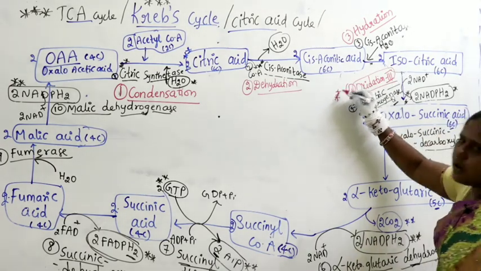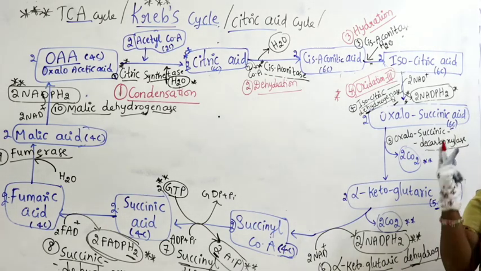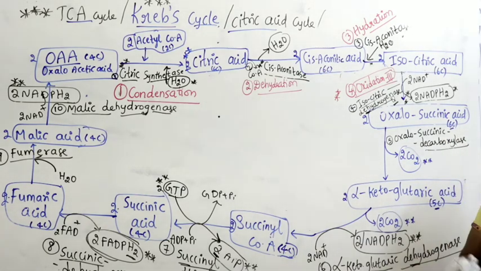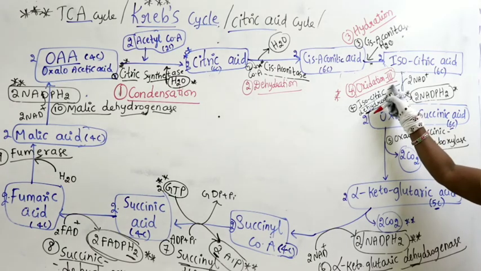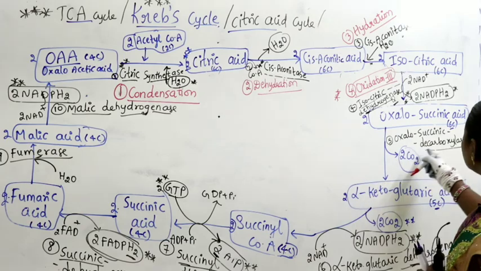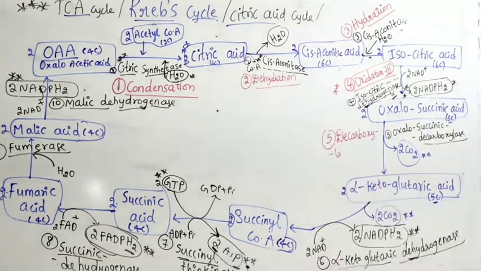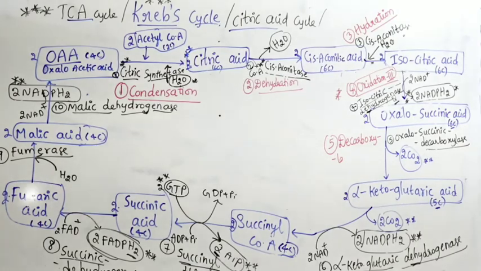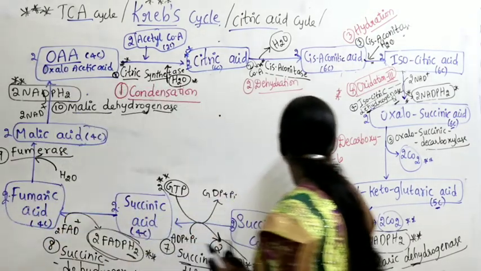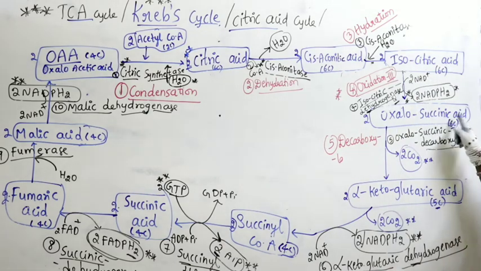Oxidation number 3. Oxidation number 1 where? Glycolysis. Oxidation number 2 where? Link reaction. This is oxidation number 3, right? And followed by decarboxylation. So the fifth one I am writing: here we have the conversion of isocitric acid to oxalosuccinic acid.